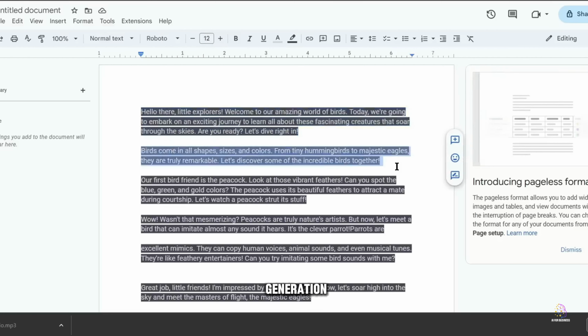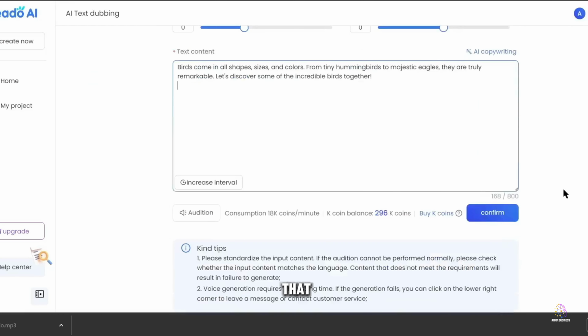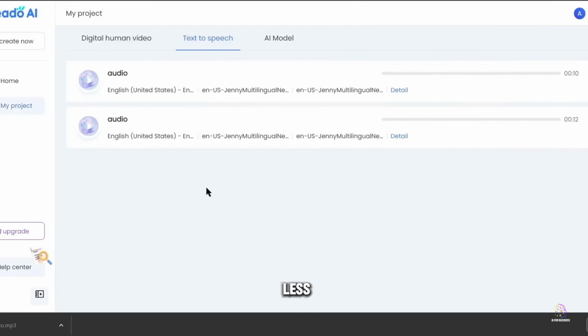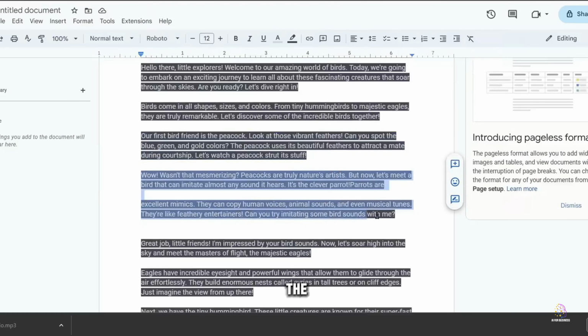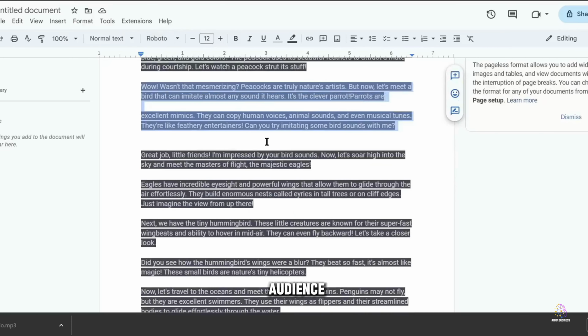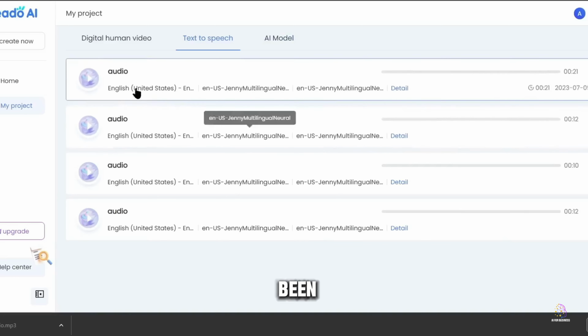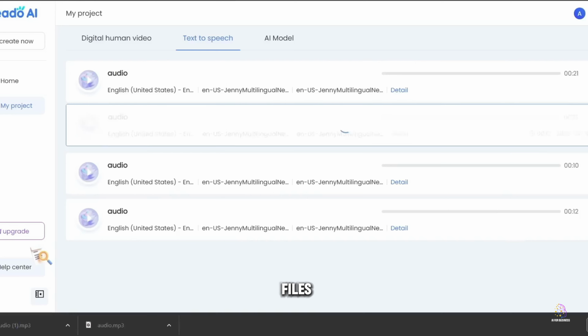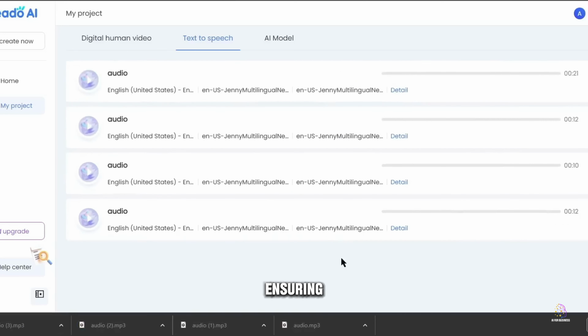During the voice generation process, we'll ensure that word pronunciation is clear and accurate, especially for technical terms or less common bird names. We'll also adjust the speech rate to ensure optimal understanding of our content by our target audience. Once all paragraphs of our script have been converted into high-quality audio recordings, we'll download the audio files in the appropriate order, ensuring that they match the natural progression of our video.